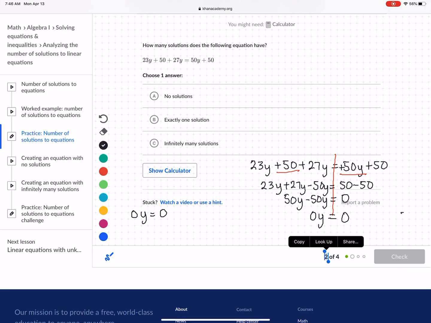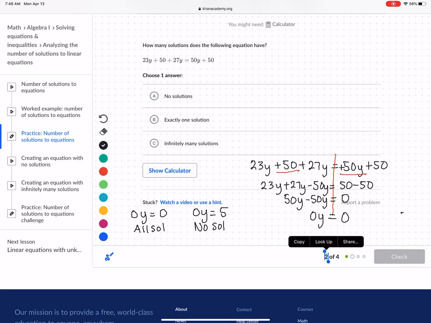So that means that y could be any number, which would be all solutions or infinite solutions. If we have 0y equals a number like 5, then that means 0 times what number is equal to 5? Well, I can't multiply any number by 0 and get 5. So that would be no solutions.